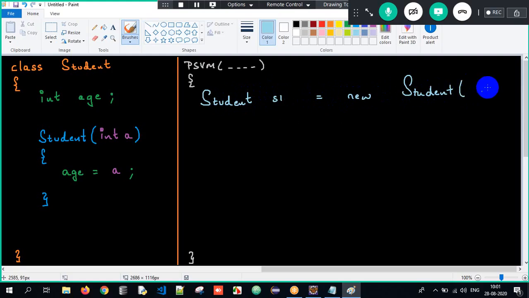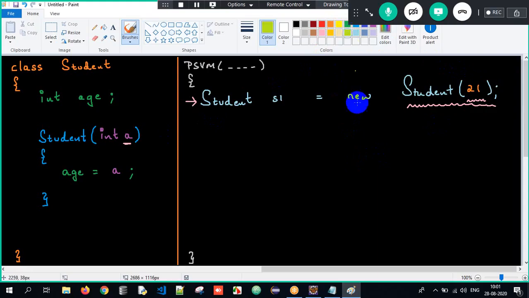What is the output we get here? There will be a compile time error. Sir, why a compile time error here? When we create an object, simultaneously the constructor will get executed, and the constructor is accepting an integer argument. You are not passing anything, so the compiler will nicely slap left and right and tell you, fellow, pass one integer value. Okay, I need to pass. I will pass one value, 21.